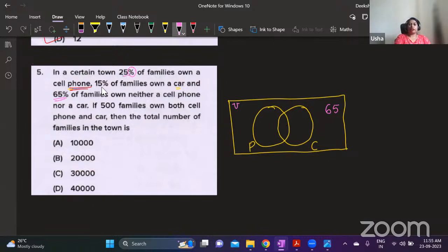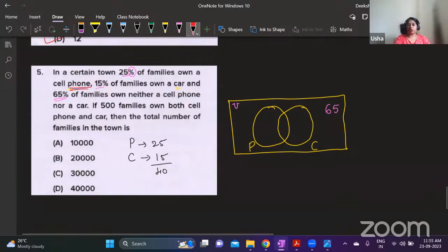And you see that 25 and 15 are there, right? Number of people who use phone is 25%, and car is 15. Total is 40. But this total should be 35 only. So how much is extra? 5, right? That 5% is the number of families that are common.